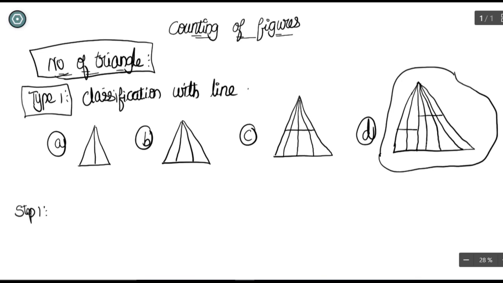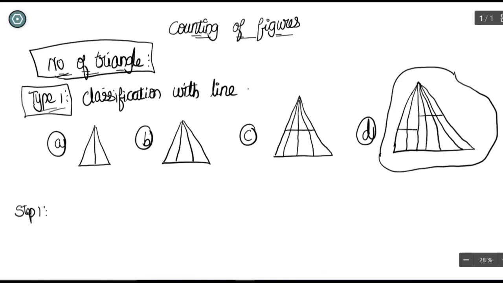Now you are sitting in the examination hall. The first thing you are going to do when solving the counting of figures topic for triangles is identify the type of classification. You have to identify which type you have in the question paper, whether it is classification with line, or with the star model, or counting the triangles in a square.